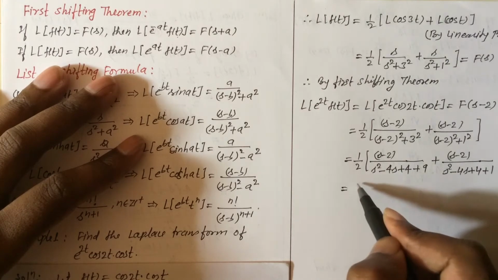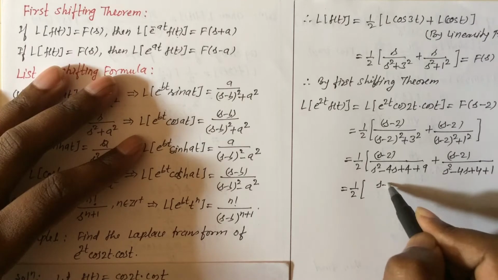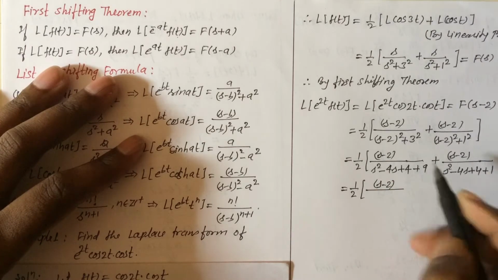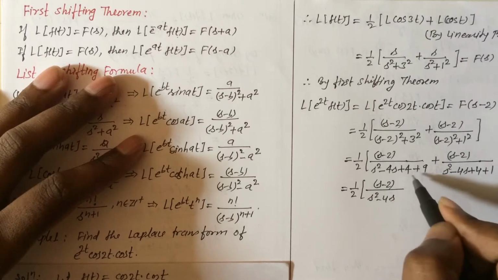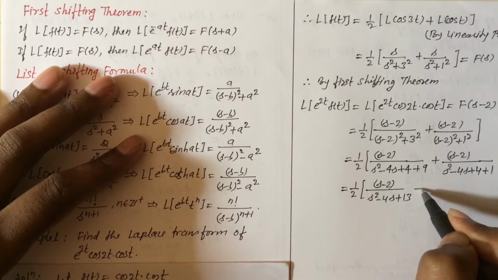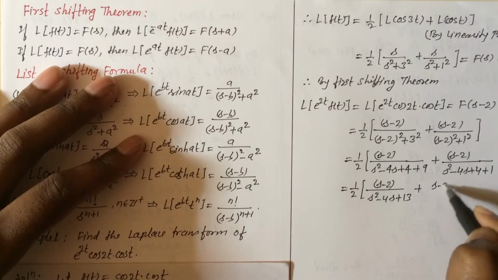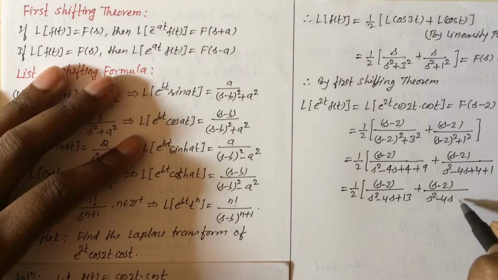Now this equals 1 upon 2 s minus 2 divided by s square minus 4s, 4 plus 9, that is 13, and plus s minus 2 divided by s square minus 4s plus 5.